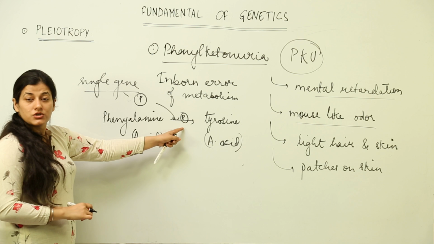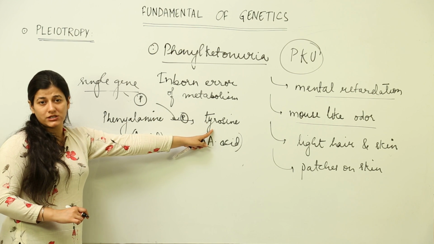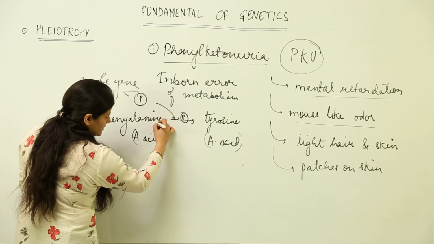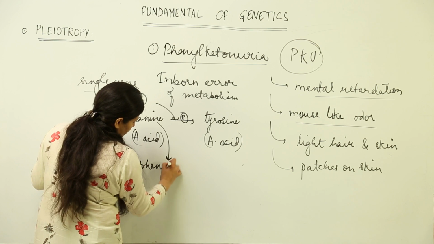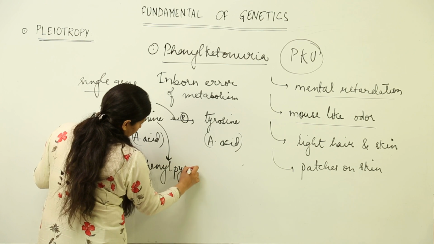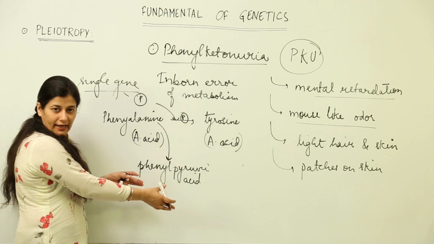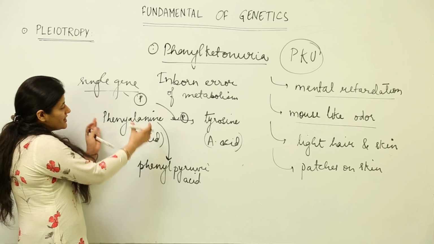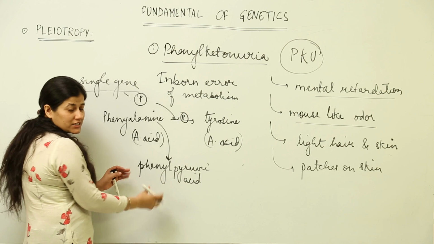Now when the protein is not being formed, the phenylalanine does not get converted to tyrosine. When it does not get converted to tyrosine, it instead forms phenylpyruvic acid and other phenyl derivatives. And because of that, there is a lot of accumulation of phenylpyruvic acid in the